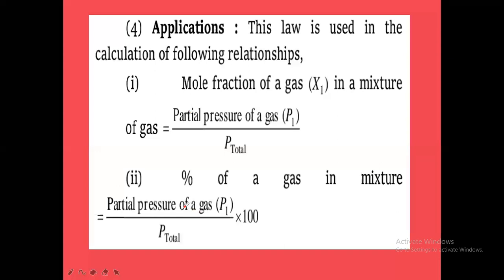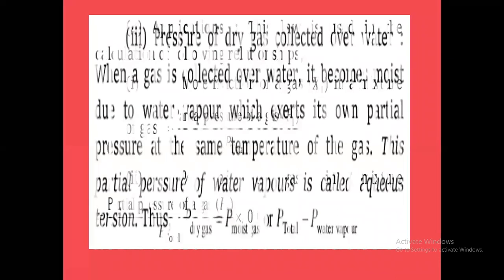Okay, so here percentage means what? How much percentage of that particular gas is there? Suppose they ask how much percentage of the first gas is there in a gaseous mixture of three gases. The mole fraction of the first gas into 100. Mole fraction of the first gas meaning what? Partial pressure of the first gas by total pressure. This will give mole fraction of the first gas into 100, which will give the percentage of that particular first gas in that mixture. So this is another application of Dalton's law.